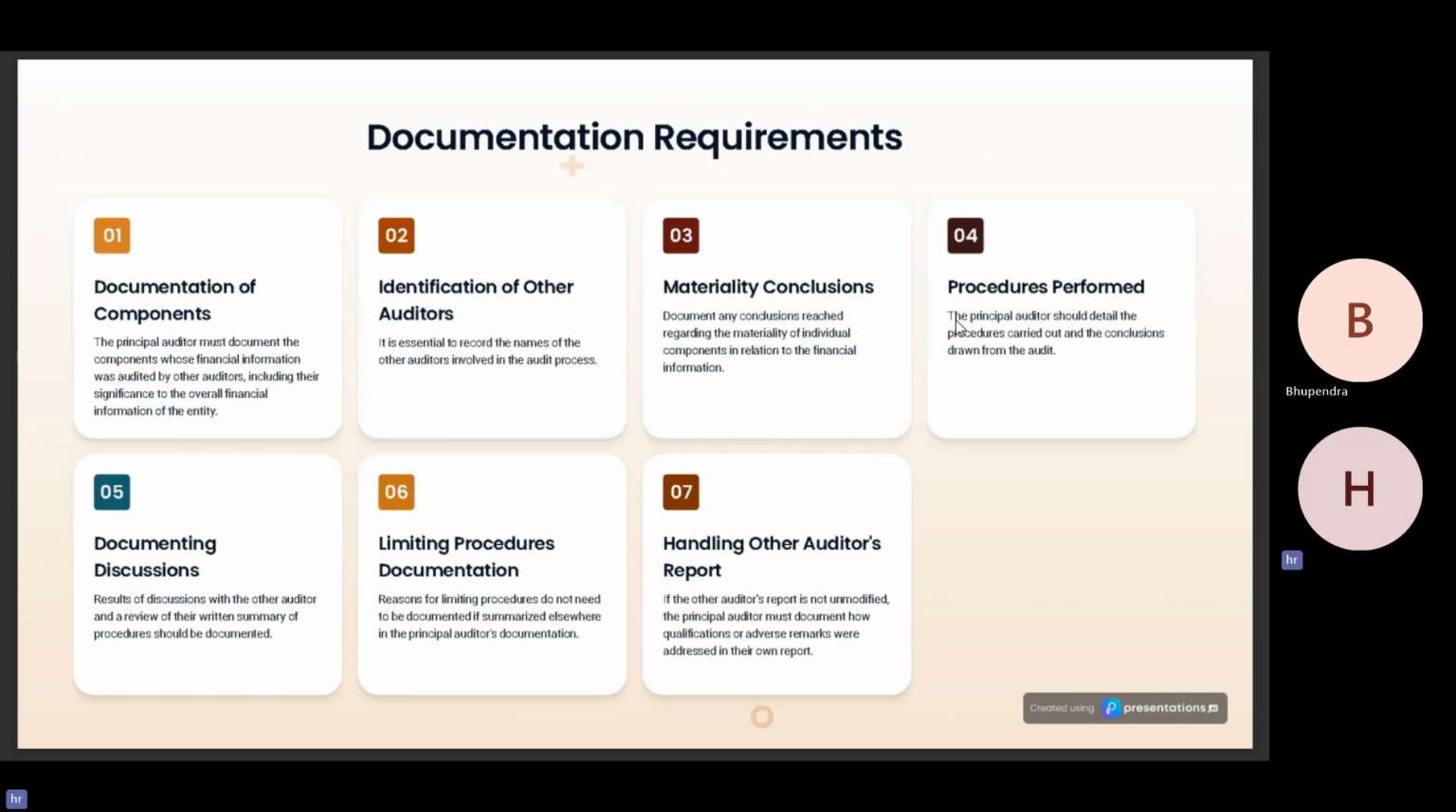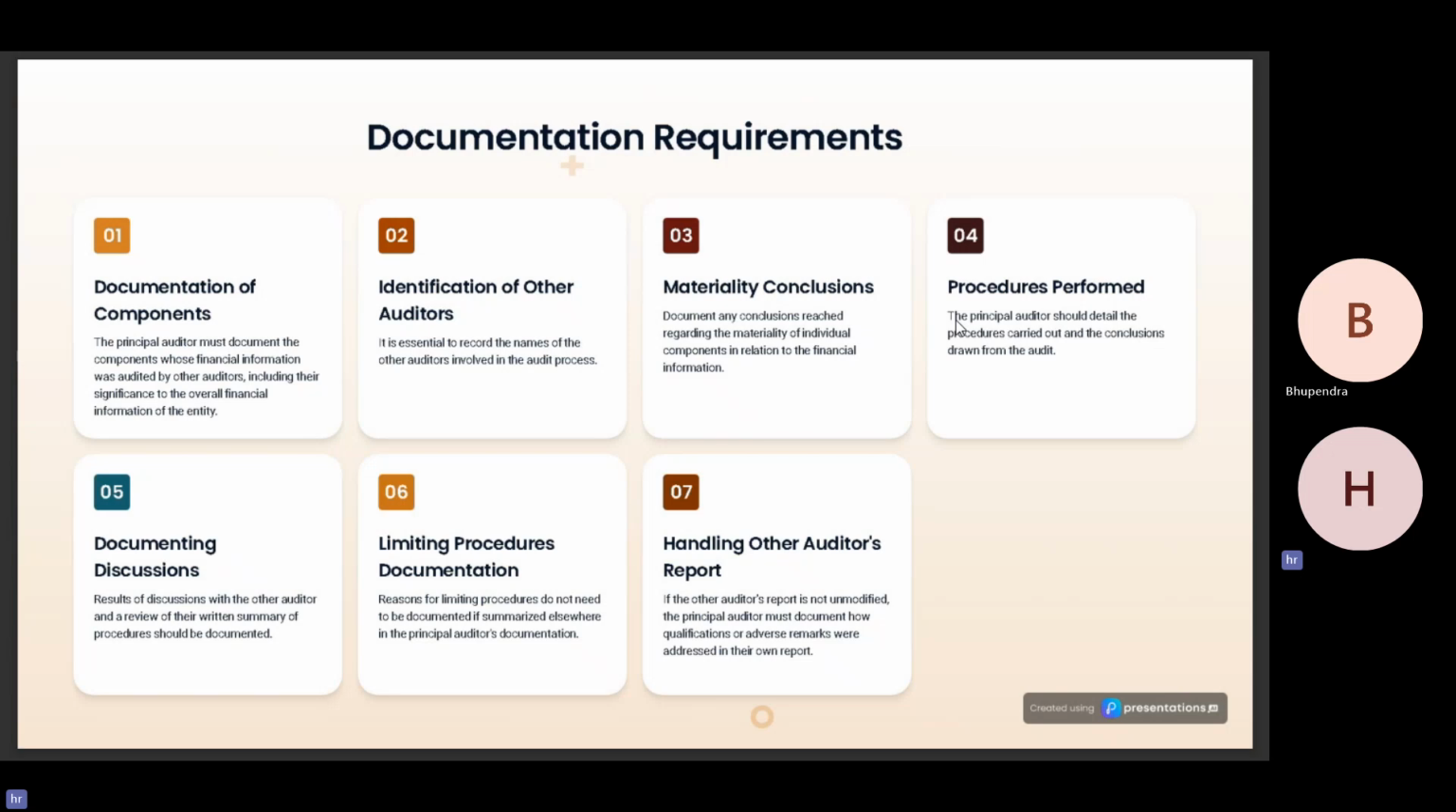Documentation requirement. These are some of the general documentation requirements, which are also outlined in SA 230, which talks about audit documentation. First is documentation of the components. The principal auditor must document the components whose financial information was audited by the other auditors, including their significance to the overall financial information of the entity. The significance may be determined by the principal auditor in conformity with SA 320, which talks about materiality.